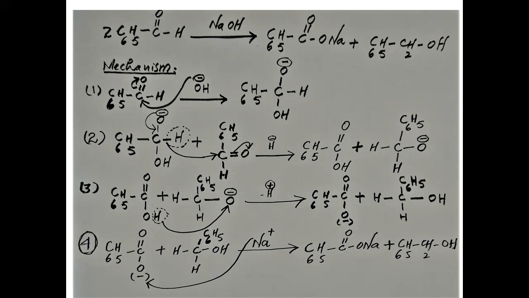will react in the presence of base sodium hydroxide. It will produce sodium benzoate, along with benzyl alcohol, C6H5CH2OH. This one is benzyl alcohol. So this is simple Cannizzaro reaction because the reaction between two similar aldehydes is called simple Cannizzaro reaction, and this one is the general reaction. And now, what is the mechanism of this reaction? The mechanism is same as we have already discussed in general reaction of Cannizzaro reaction.